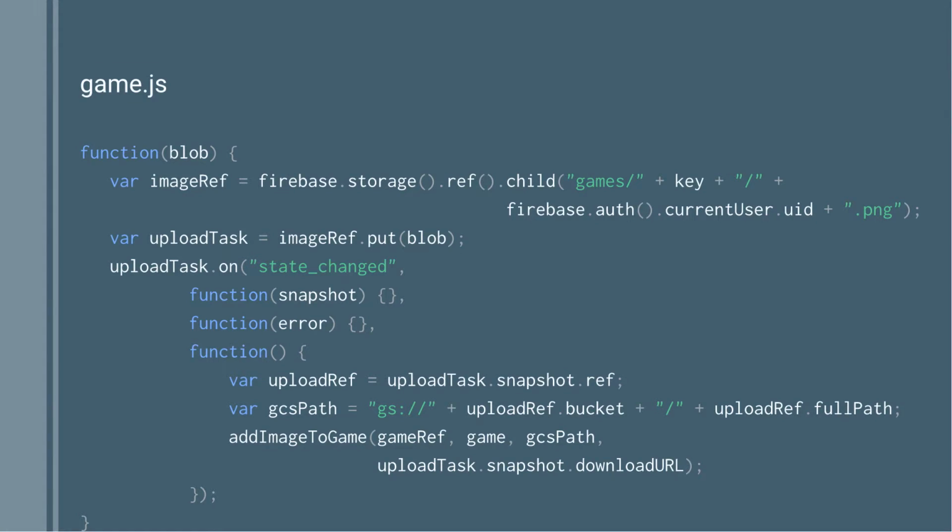If you believe that we get a ref, you would be believing correct. In this case, we get a storage ref. We tell it where in our storage we want it to go. Here I'm setting it to game/the unique key so that it has a nice unique space, plus the key of the user, and then just PNG. And I say, hey, if you could upload that to the internet, put that in the cloud, that would be great. Thank you so much.